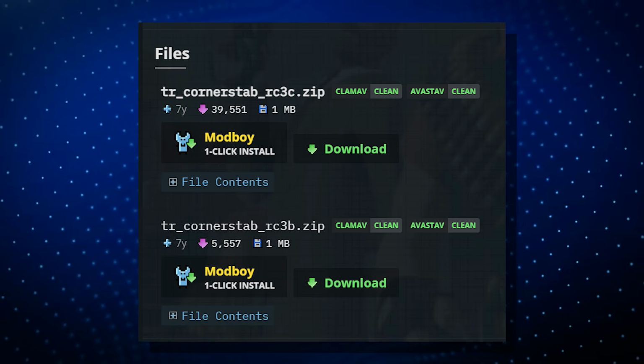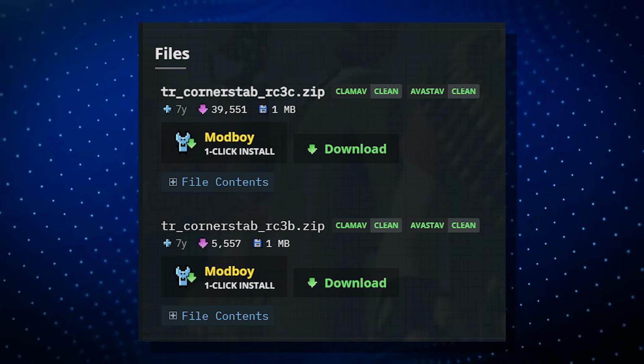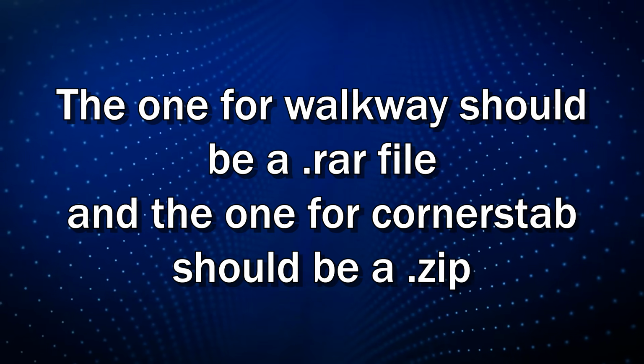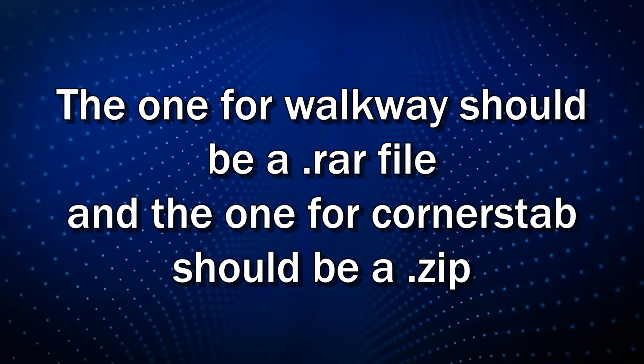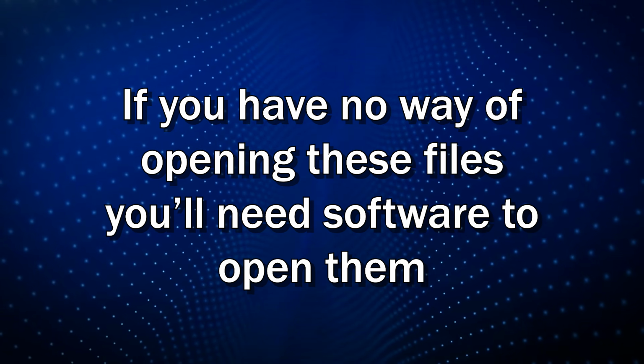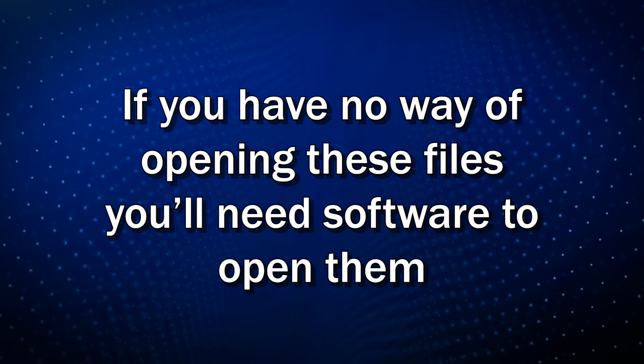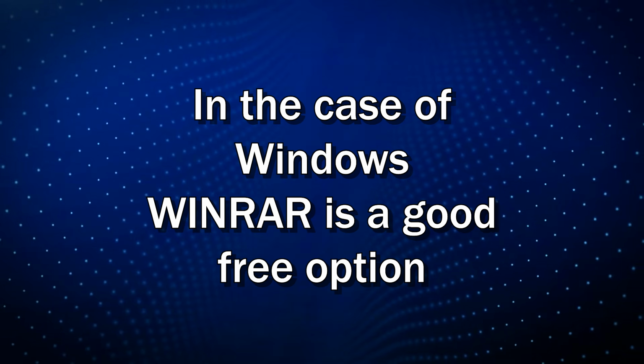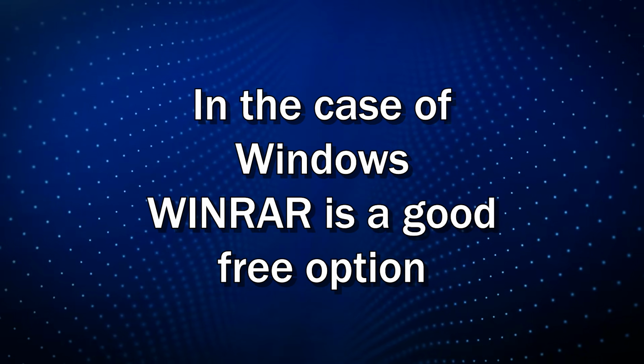In the case of Corner Stab, there are 2 versions. Go for the one ending in RC3C. The one for Walkway should be a .rar file, and the one for Corner Stab should be a .zip. If you have no way of opening these files, you'll need software to open them. In the case of Windows, WinRAR is a good free option. As for other systems, you'll need to look that up.